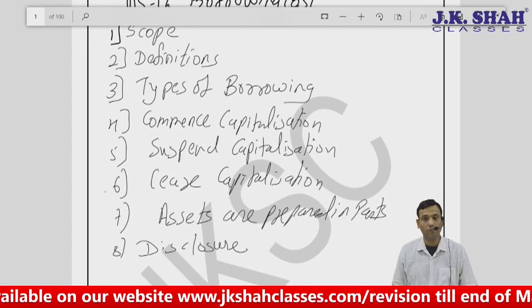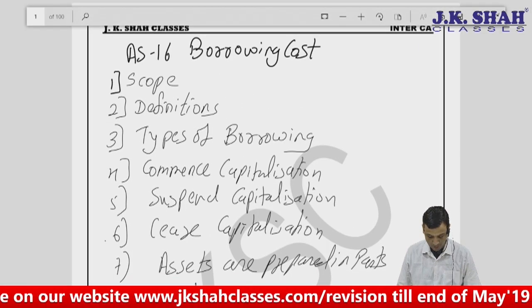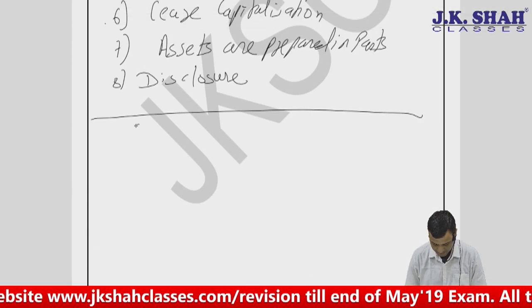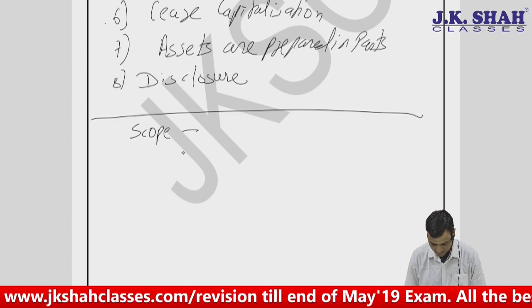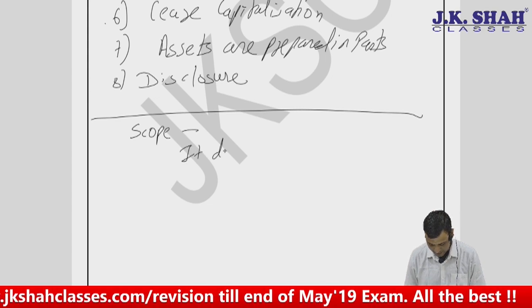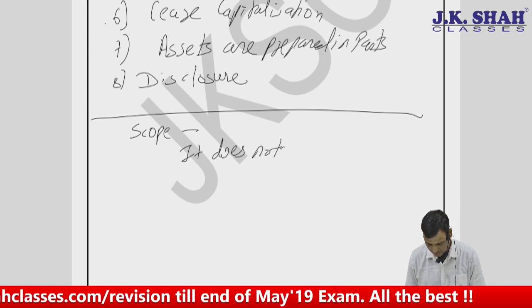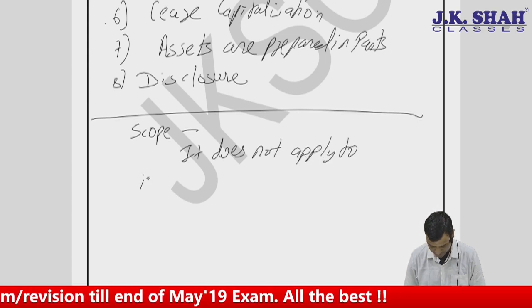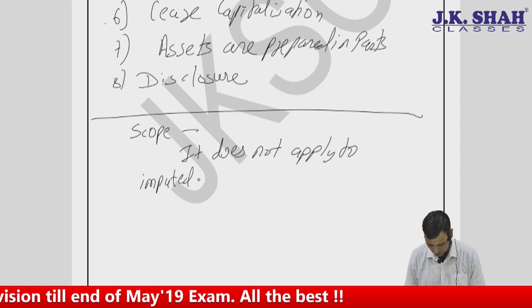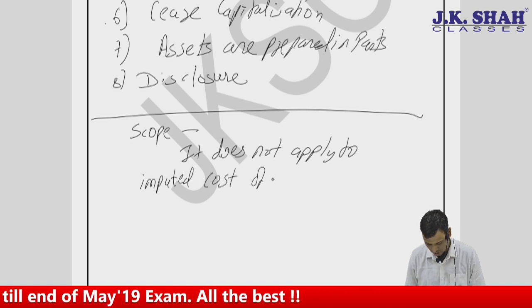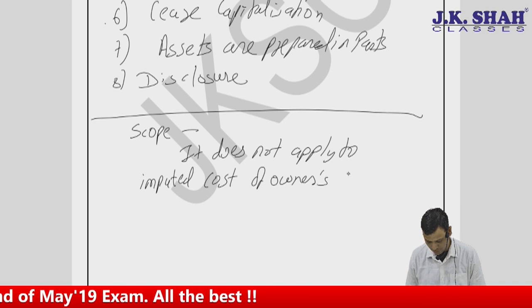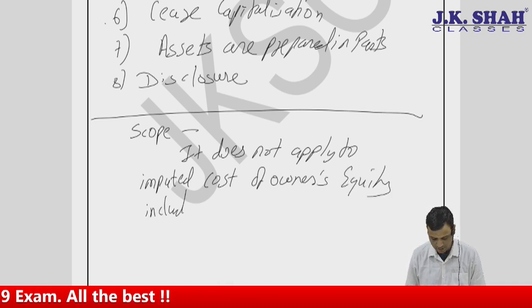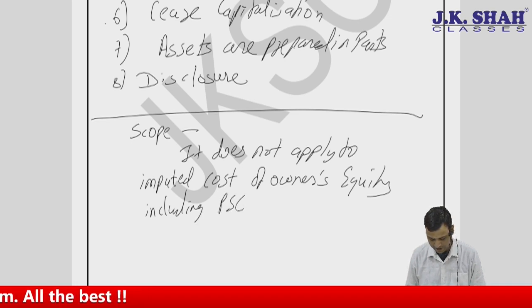Let's start with the scope. The first point, nothing but the scope of accounting standard. As far as scope is concerned, it does not apply to imputed cost of owner's equity, including preference share capital.